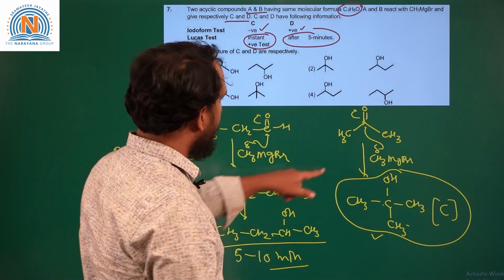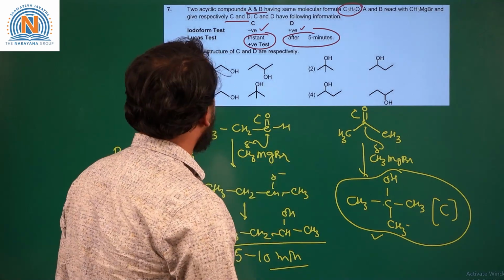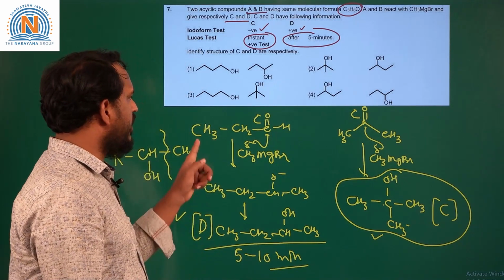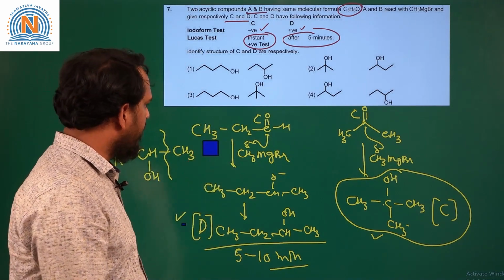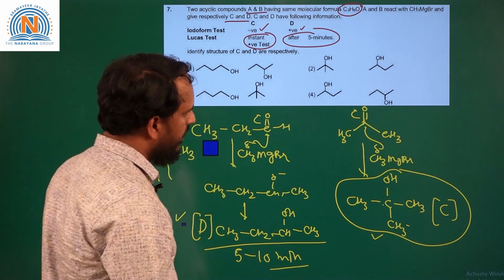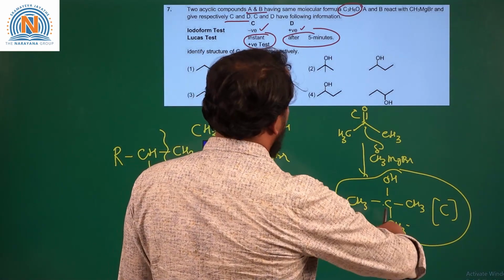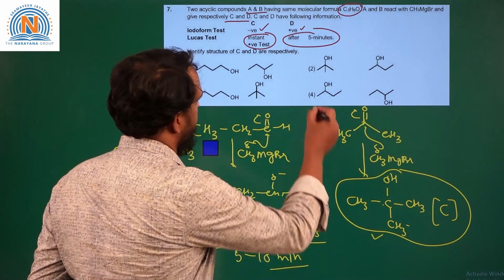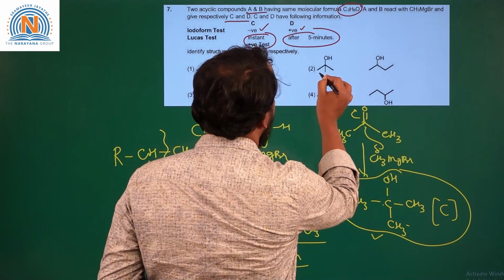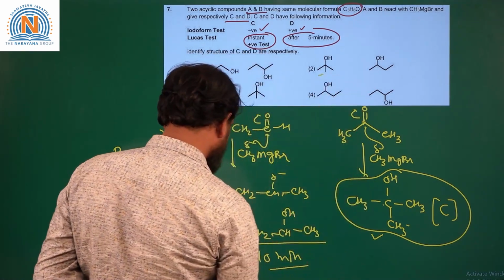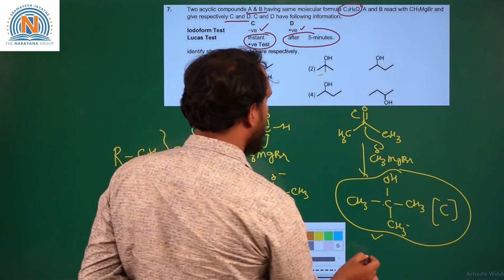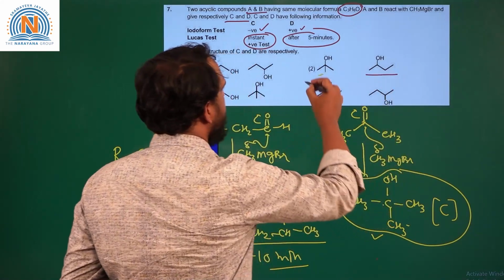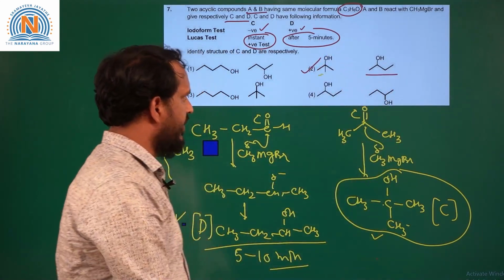So C is a tertiary alcohol, and D is a secondary alcohol. So the second option we can mark for this question.